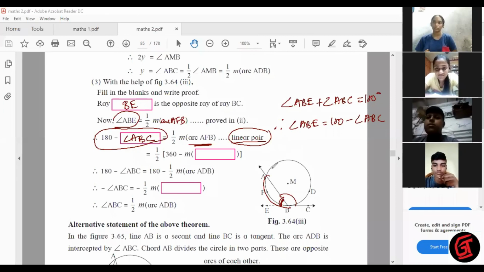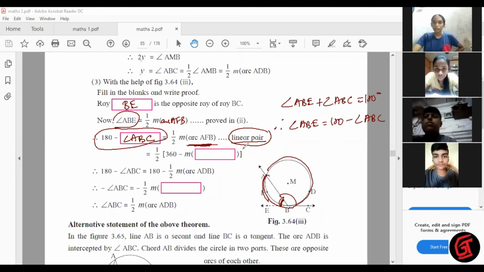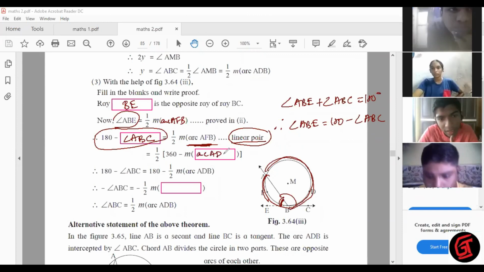So why do we write ADB? Because the sum of all arcs of a circle is 360 degrees. So this arc plus this arc is equal to 360 degrees. So in place of AFB we write 360 minus measure arc ADB. Therefore, the same thing is written here: 180 minus angle ABC is 180 minus half of measure arc ADB.